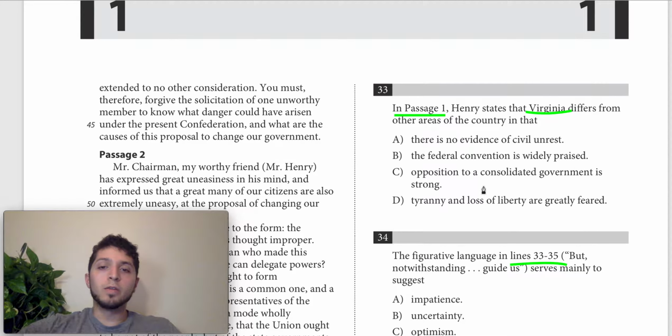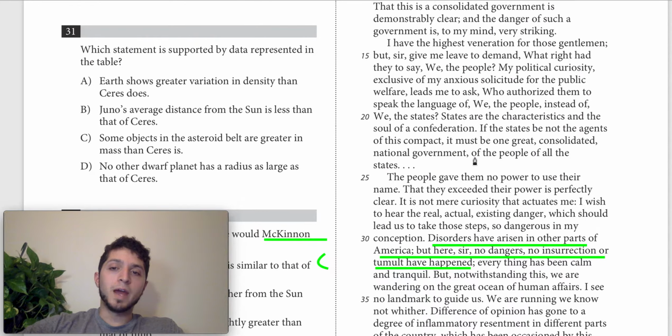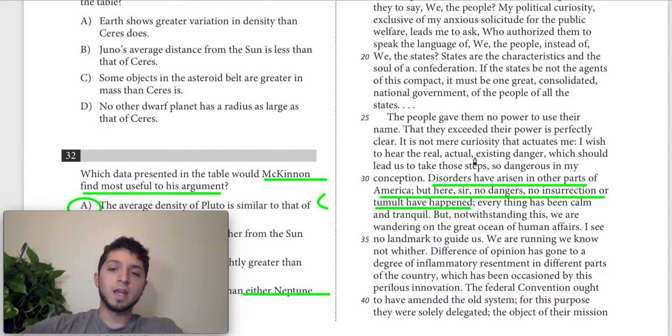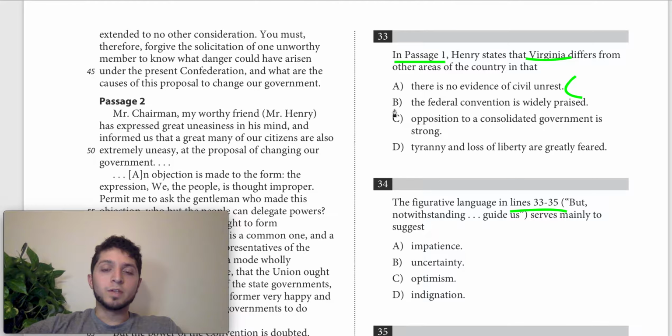So then we go to 33, and it says that Virginia differs from other areas of the country in that there is, A says, no evidence of civil unrest. And this is a pretty good answer choice because that matches pretty closely what he was saying here, that there's no dangers, no insurrection, everything has been calm and tranquil. So this is a good answer choice. We should keep that one.